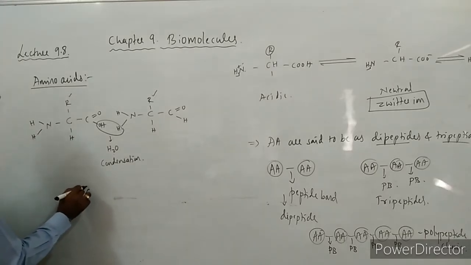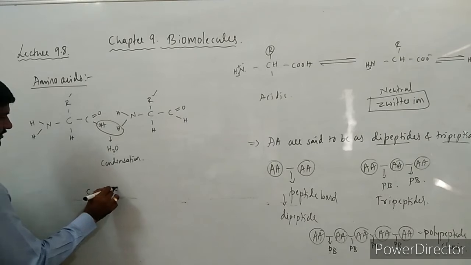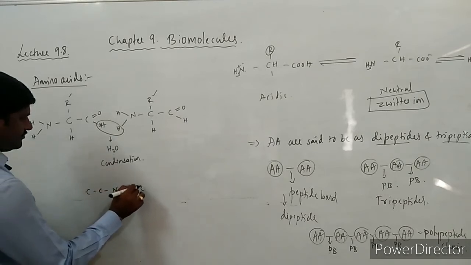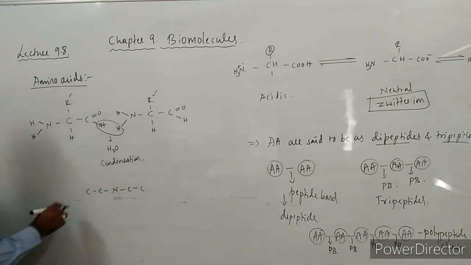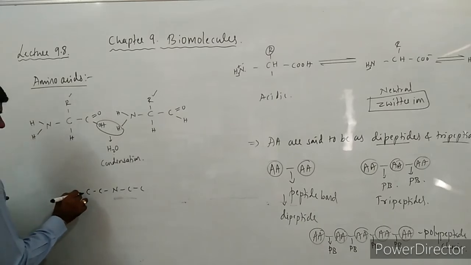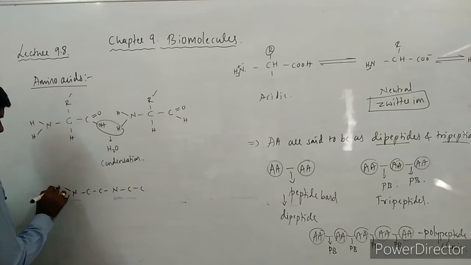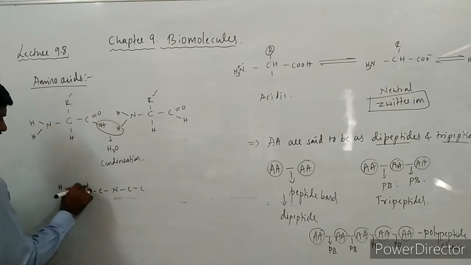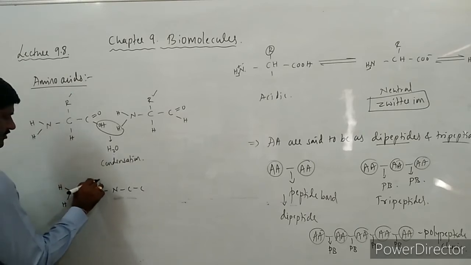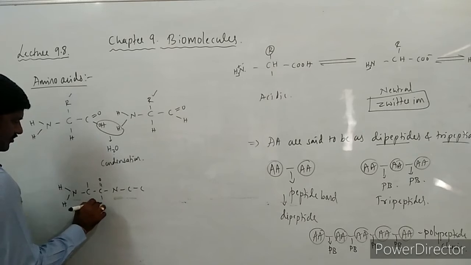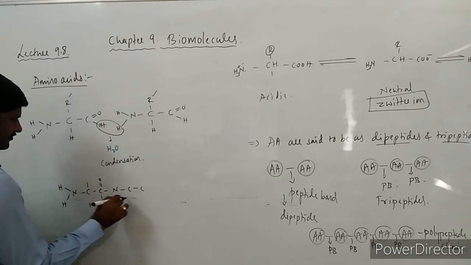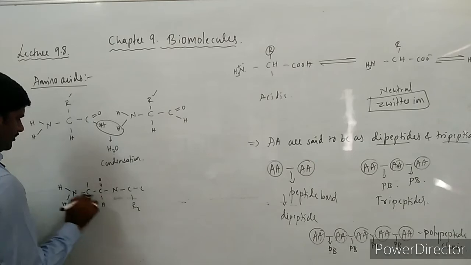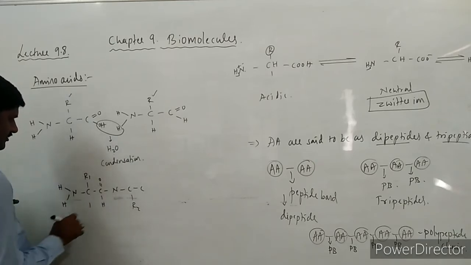So how that dipeptide is written, let us see here. Okay, this is the fact. NH2, double bond OH. Okay, R2. This is R1.